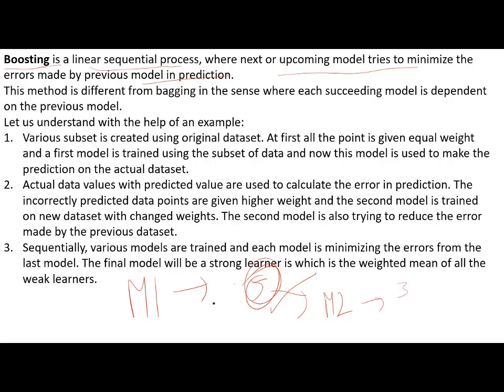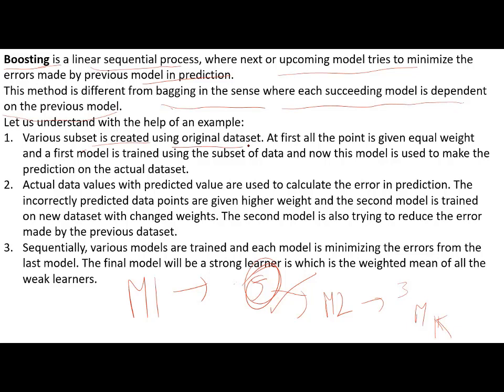Model 2 cannot be set if model 1 is not there. Model 3 cannot be set if model 2 is not there. So model 2 depends on model 1, model 3 depends on model 2, model 4 depends on model 3, etc. Mk depends on Mk minus 1. So, this is called boosting. This method is different from bagging in the sense that each succeeding model is dependent on the previous model. Let us understand this.